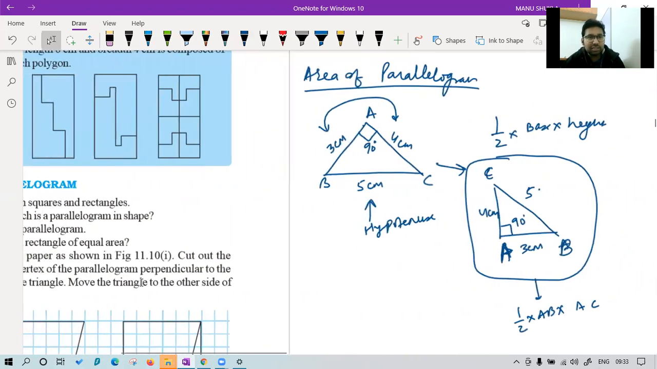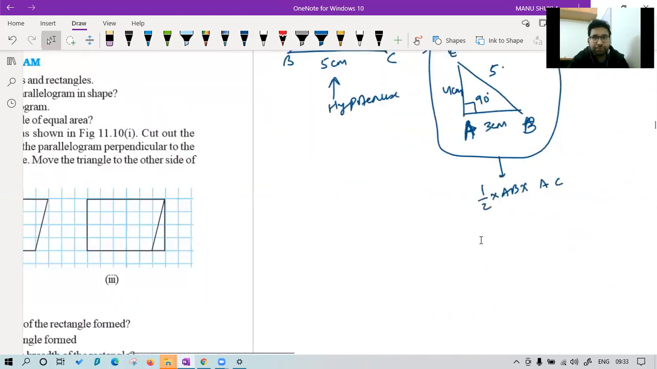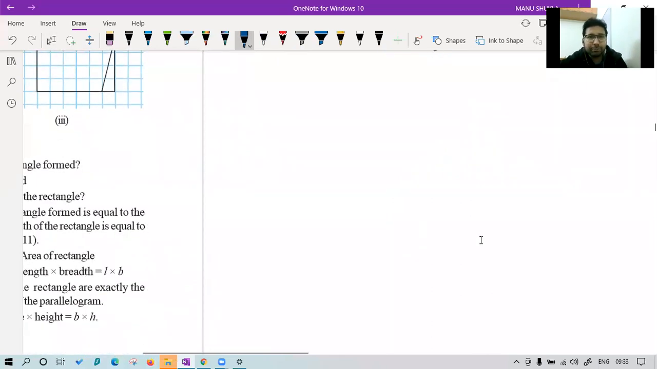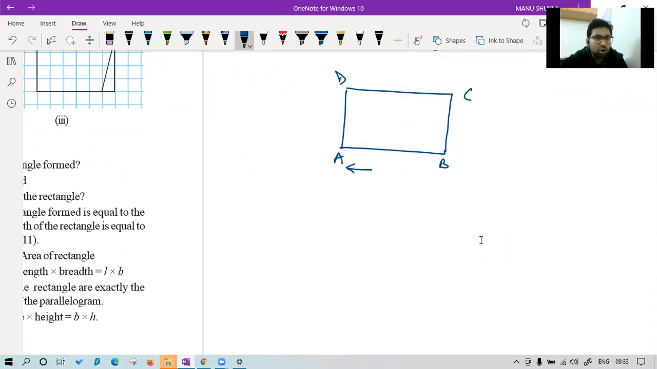Good. Now let's see some concepts of parallelogram. Before parallelogram, let me compare two figures. We have a rectangle, suppose this one, A, B, C, D. Class, we all know the area of a rectangle is how much? If this is length and this is breadth, we have found the area of a rectangle is length into breadth. But how did it come? The question is how it came. Let's see how. If I divide this rectangle into two triangles, what will happen?